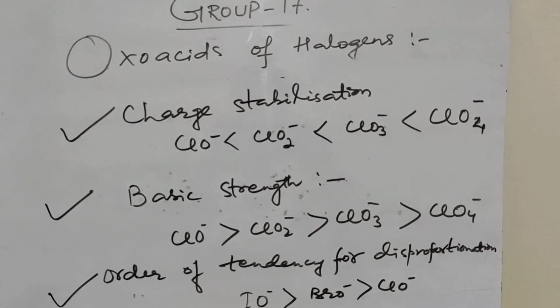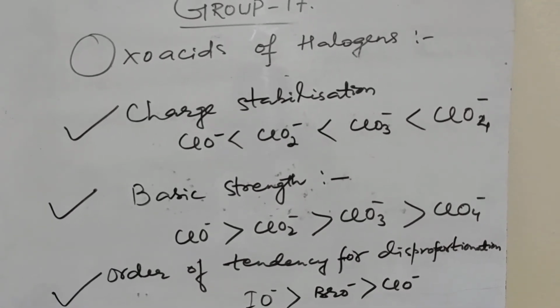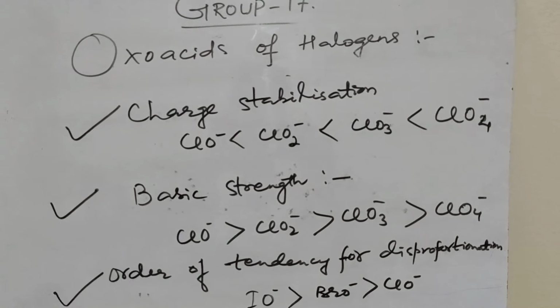Order of tendency for disproportionation: IO minus has greater tendency than BrO minus, and BrO minus has greater tendency than ClO minus.